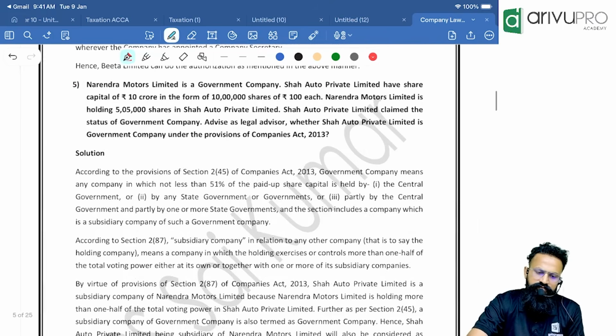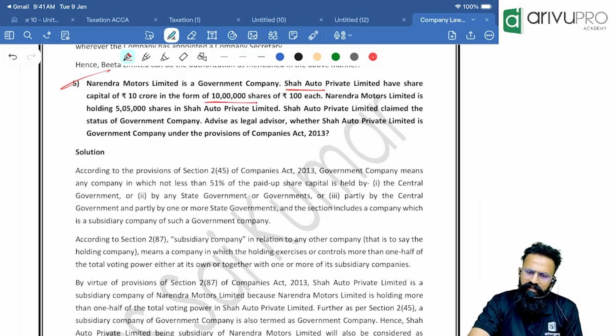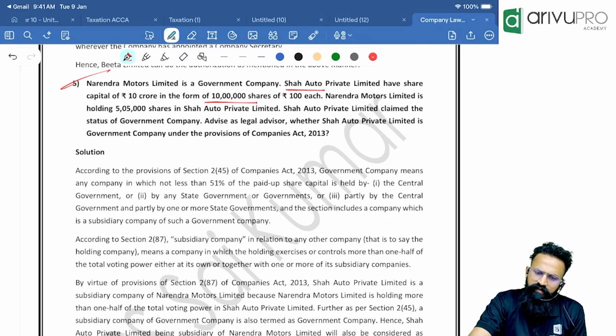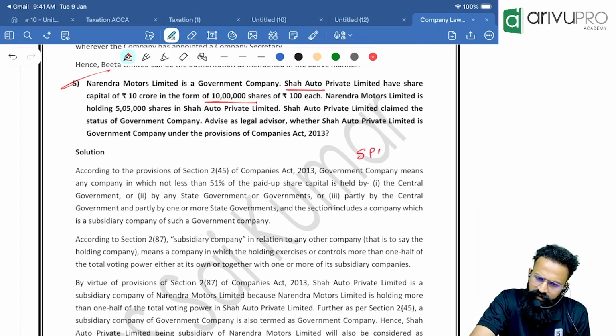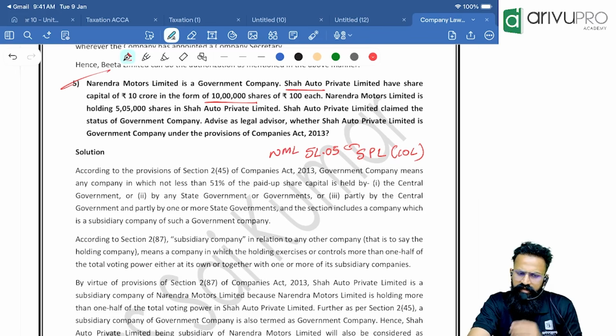Done. Next one, see, Narendra Motors Limited is a government company. Shah Auto Private Limited have share capital of 10 crore in the form of 10 lakh shares of 100 each. Narendra Motors Limited is holding 5,05,000 shares. See, there is a company called as S Private Limited. Their total shares is 10 lakh. Out of this 10 lakh shares, 5,05,000 shares are held by Narendra Motors Limited. Okay.